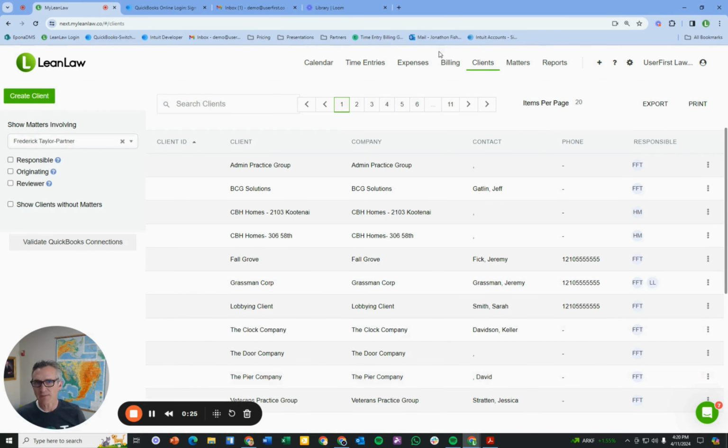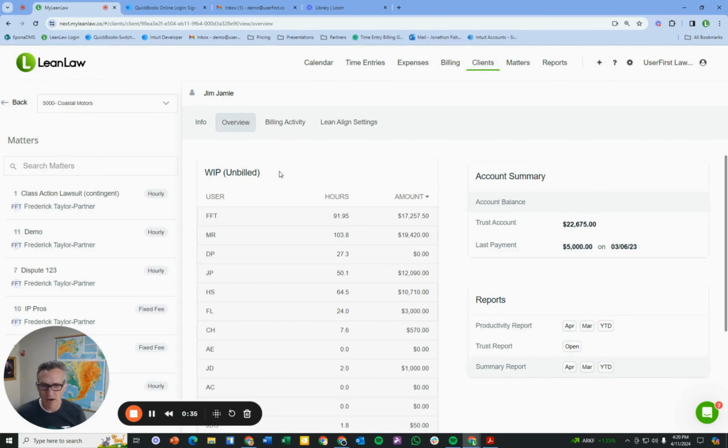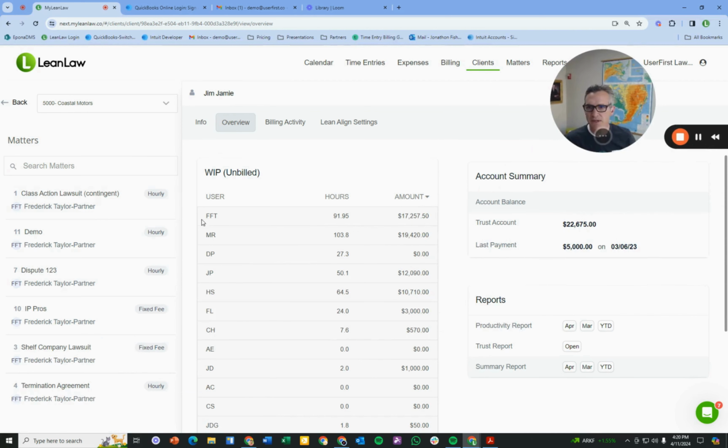I'm in LeanLaw and I'm in the Clients tab, and I'm going to use this filter to search for Coastal. Coastal Motors. Now, LeanLaw is an anytime, anywhere app. It can be used at your home or your office on a Mac or a PC. I'm in a Chrome browser. I've pulled up Coastal Motors. The client is Jim Jamie, and Jim Jamie has 6 different matters here that you can see. And some are hourly, some are fixed fee. They'll behave from a tracking standpoint a little bit differently depending on how that's set up as hourly or fixed fee.